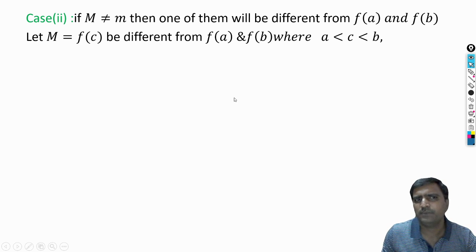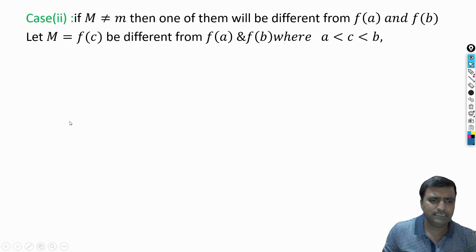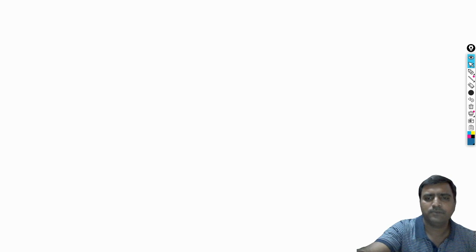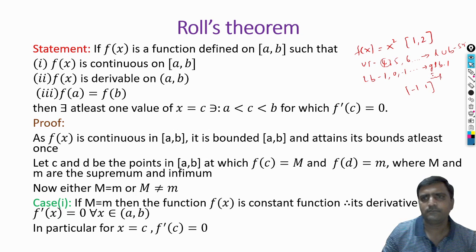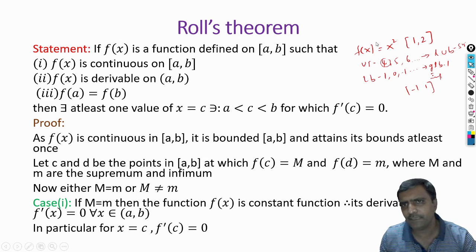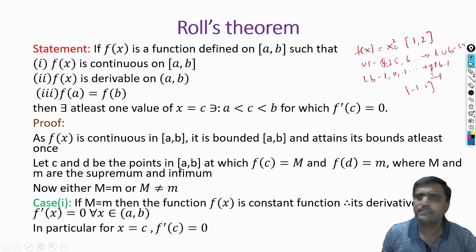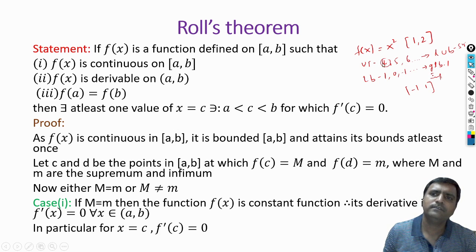So what is its meaning? Let me consider the example which is given on the last page. One minute, I will show. You observe here, f of x is equal to x square in the interval 1, 2. To obtain the supremum, I give x is equal to 2.